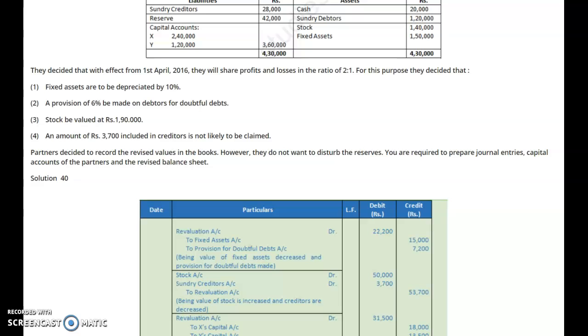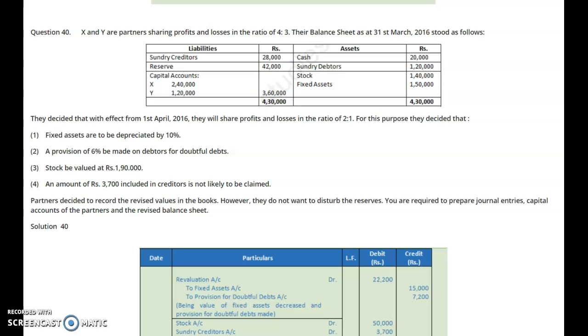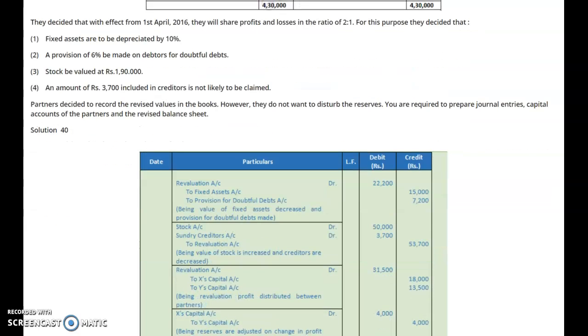Third item is stock be valued at rupees 1,90,000. The value of stock given in the balance sheet is 1,40,000. It is revalued at rupees 1,90,000. It means there is appreciation in the value of stock to the tune of 50,000. So 50,000 is the income, or indirectly a credit to the firm, and the entry will be recorded accordingly in the credit side of the revaluation account. So stock account to be debited with 50,000, to revaluation account with 50,000. You could add an independent entry, or you may have a compound entry.